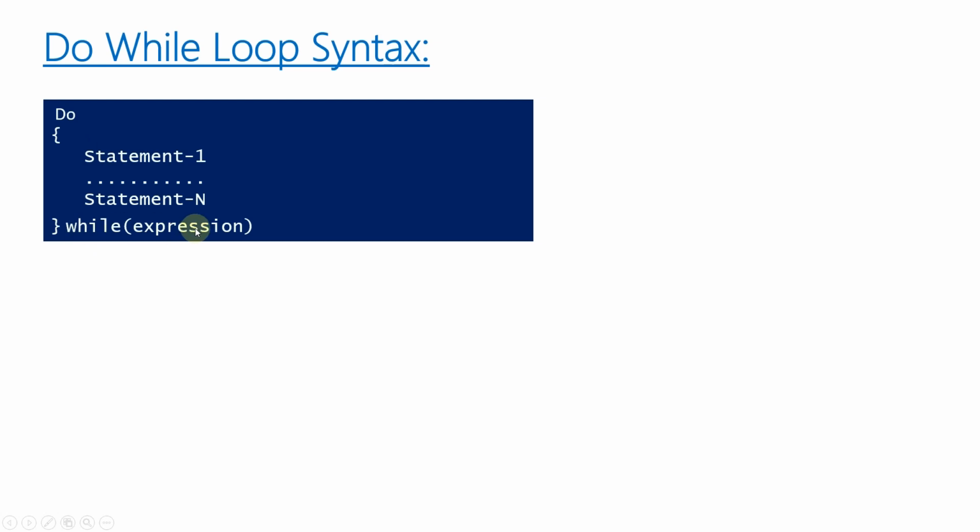While writing the condition we again use the keyword while, and in braces we write the condition expression. While executing, first it executes the code block and at last it checks the condition. So whether the condition is true or false, the code block will be executed at least once, and whether it should be repeated or not will be decided after the condition expression. This is how do while loop works.